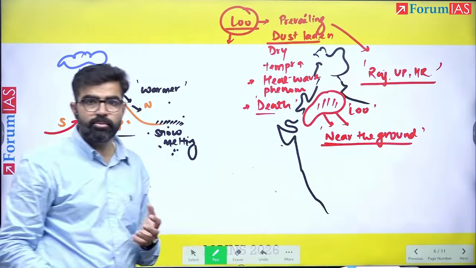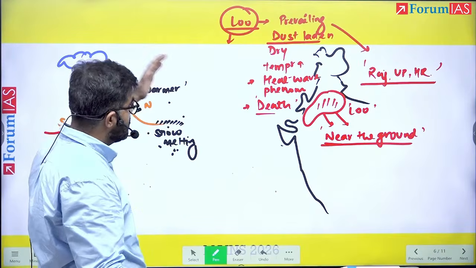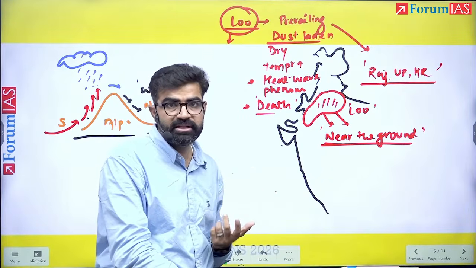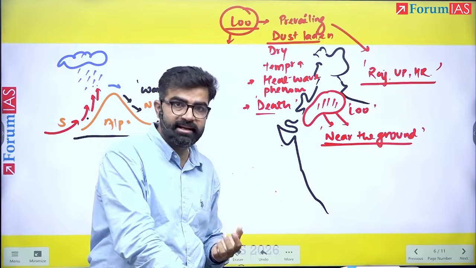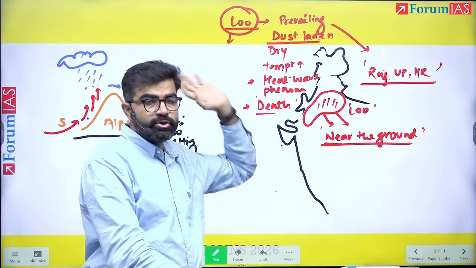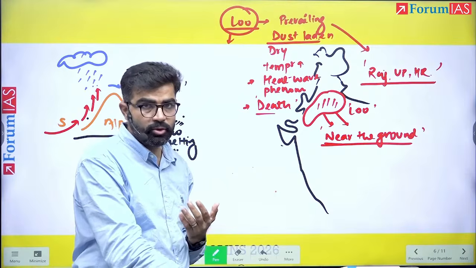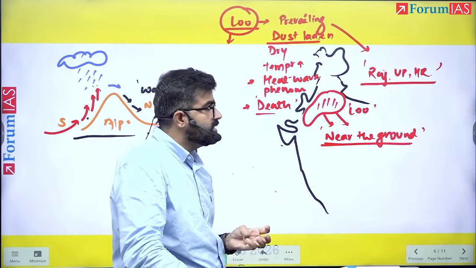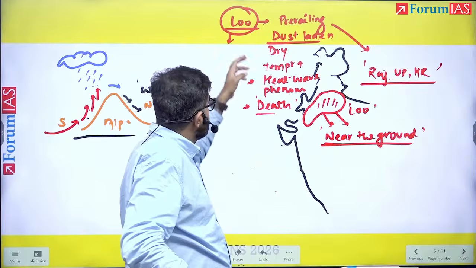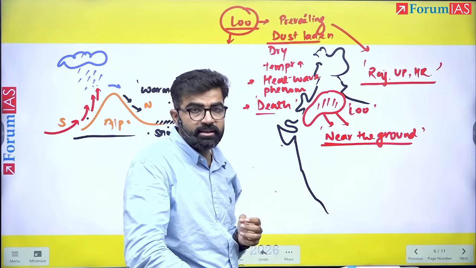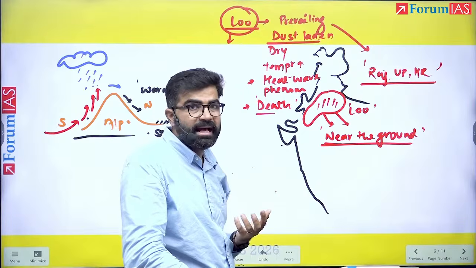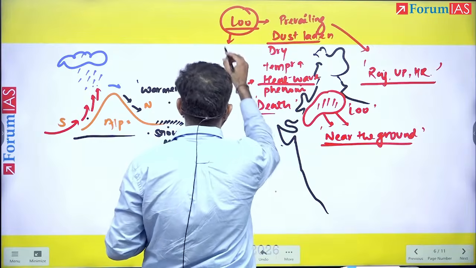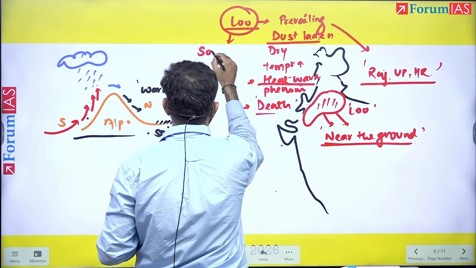So now how is it different from the other two winds? Now you can see clearly the other two were simply warmer, but this is very hot. The other two did not have that much dust content. Here it can be dust laden. The other two, one was in North America, the second one was in Europe. But this is in India, especially the states of Rajasthan, UP and Haryana. There it is very commonly found. Then those were helpful for agriculture, impacting the weather in that way. Here this will increase heat wave incidents. Also it will result in soil moisture loss.